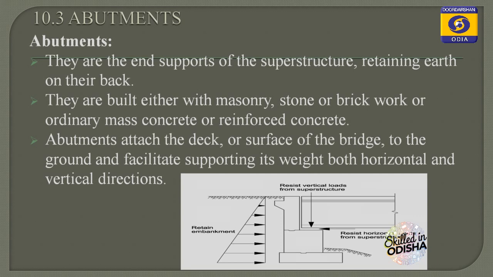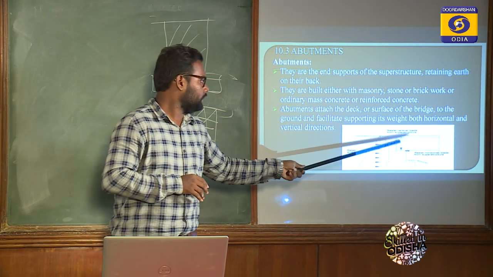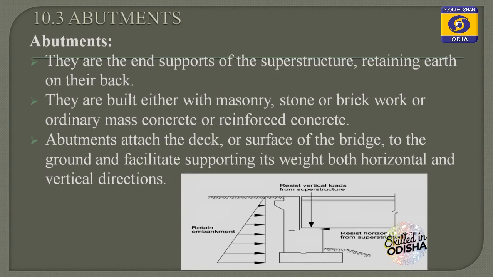Abutments attach the deck or surface of the bridge to the ground and facilitate supporting the weight in both horizontal and vertical directions. It takes vertical and horizontal loads. The vertical load is the live load that comes from moving vehicles, and the horizontal load may be wind load or thrust from the water. Okay.